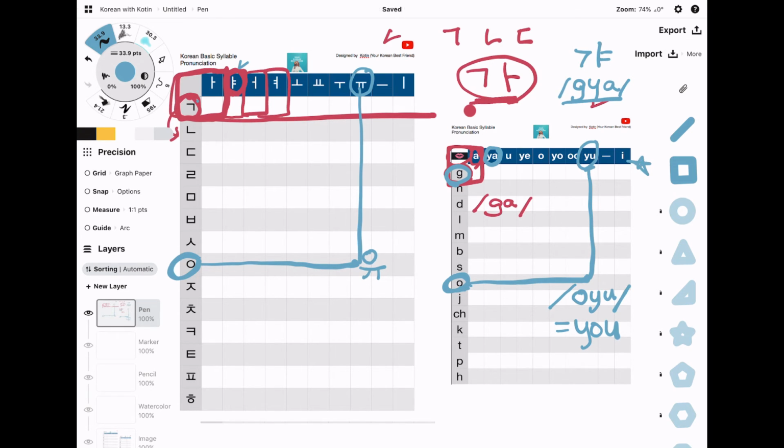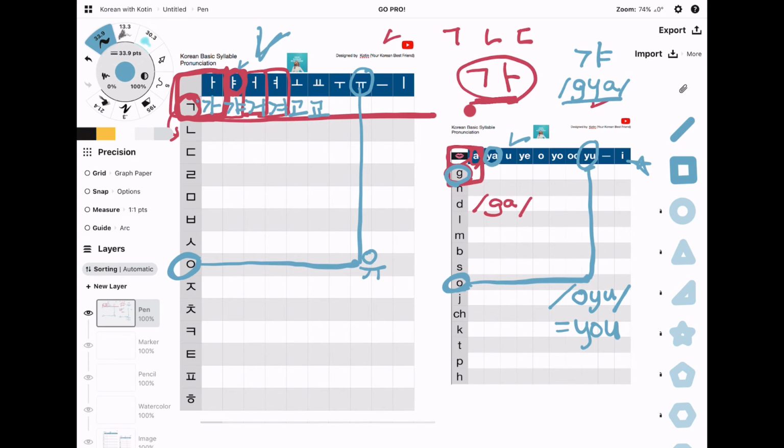So this is the pronunciation paper and this is the Korean basic syllable paper. So today, it's my homework, alright? You can print this paper and just practice. 가, 캬, just write it down. It doesn't matter if you can read it or not. And next, you can see the next paper.